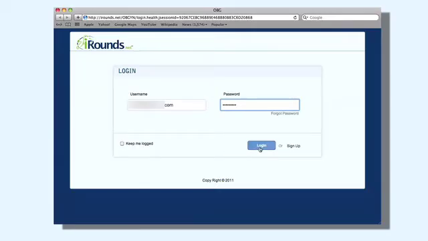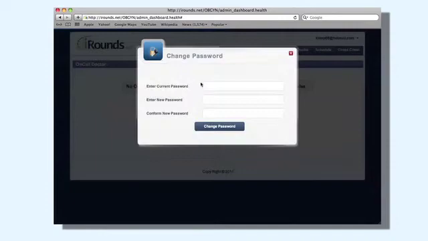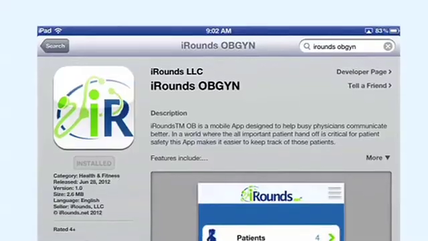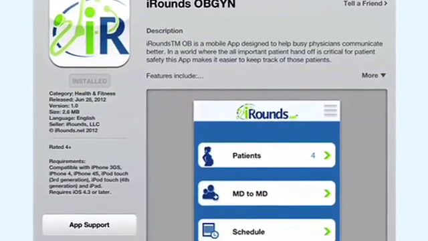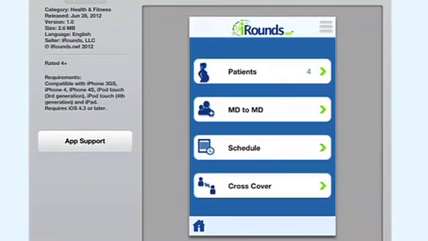Enter your email and the unique password. Once logged in, you can change your password to one you are going to remember. This will be the password you use to log into your app. iRounds mobile app can be downloaded from iTunes or from iRounds.net. The app is used in conjunction with the website.